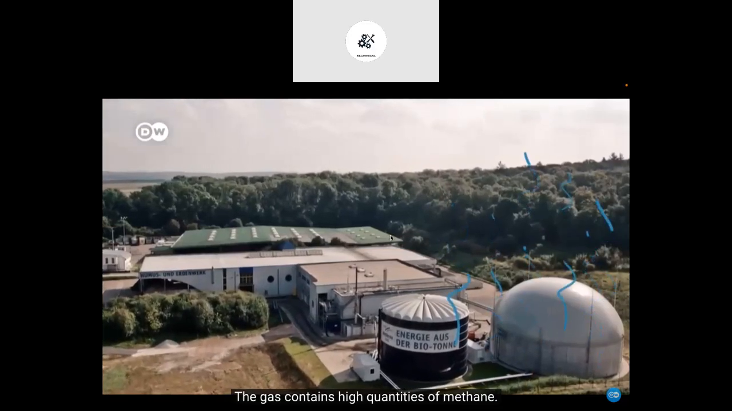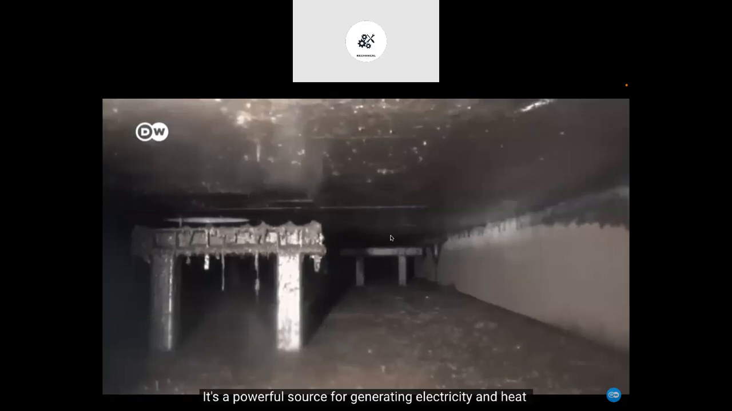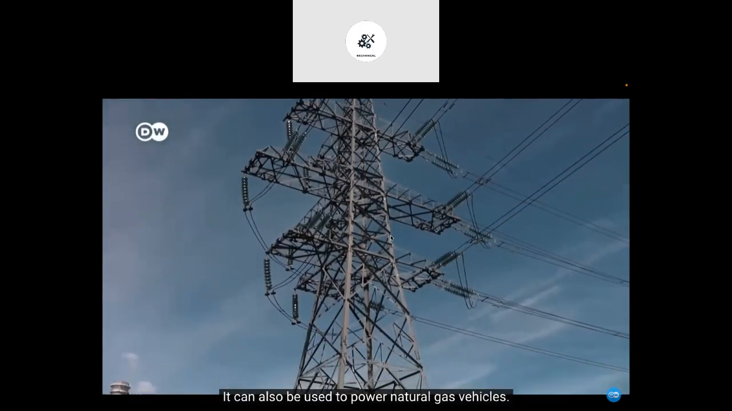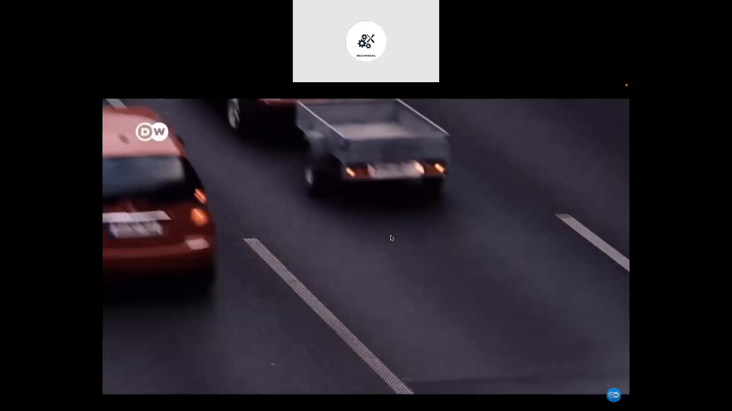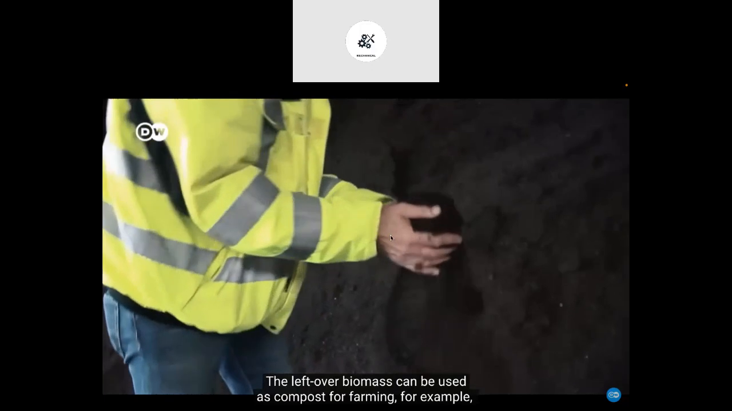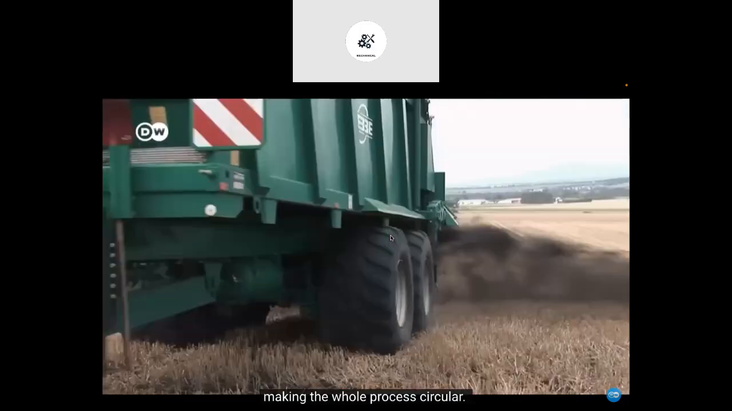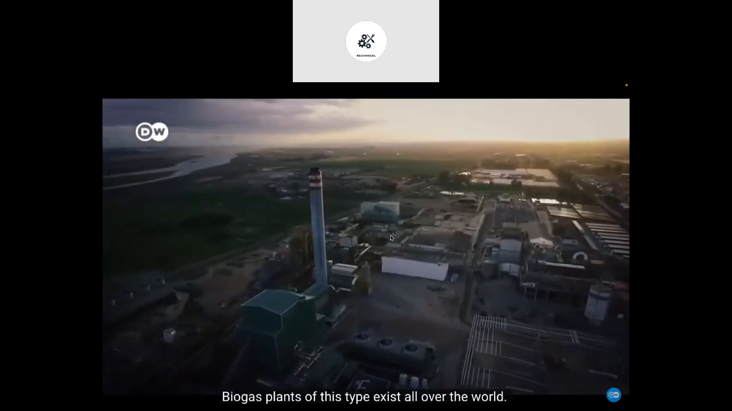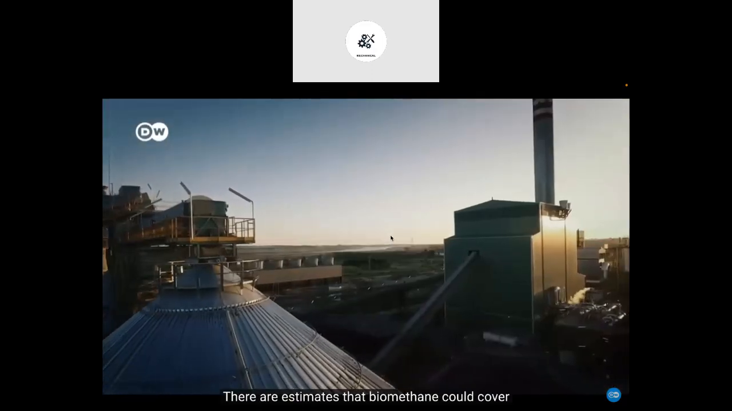At temperatures of around 55 degrees Celsius, the organic waste is fermented over several weeks. In that time, biogas is produced. The gas contains high quantities of methane. It's a powerful source for generating electricity and heat once it's been fed into the gas grid. It can also be used to power natural gas vehicles. The leftover biomass can be used as compost for farming, for example, making the whole process circular.